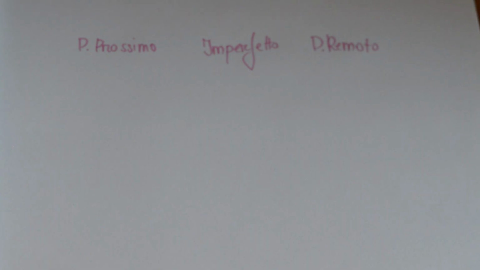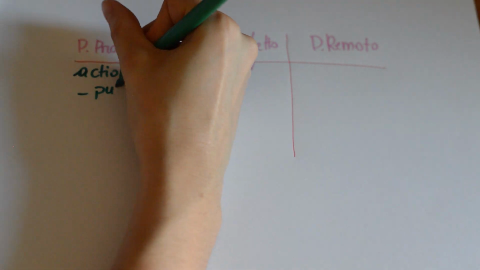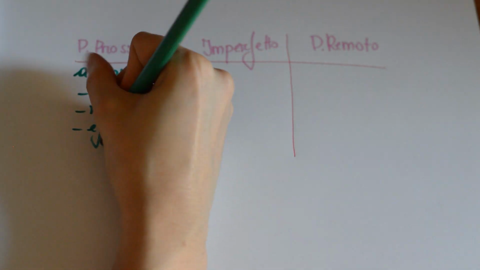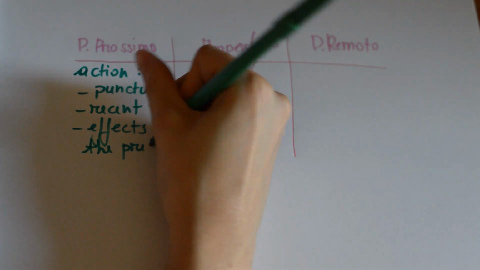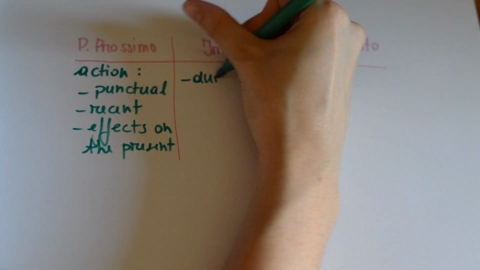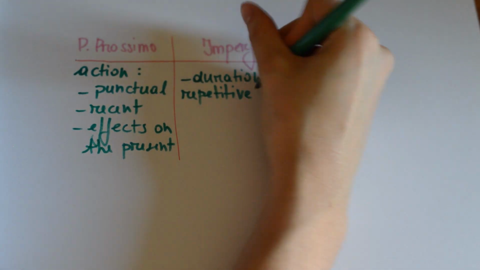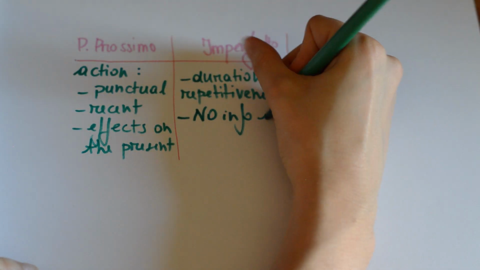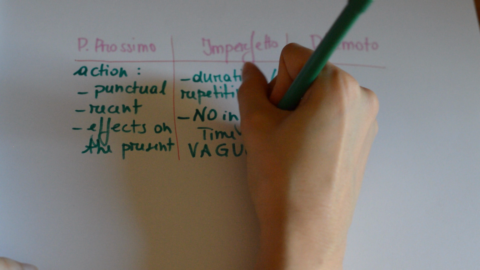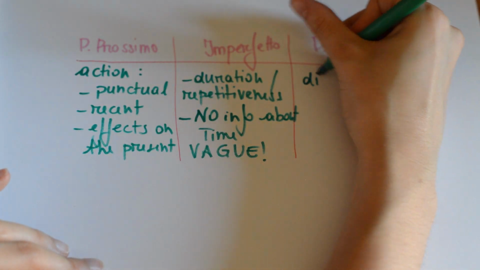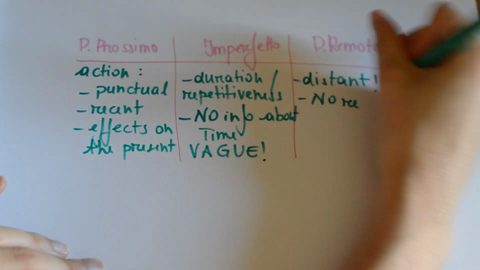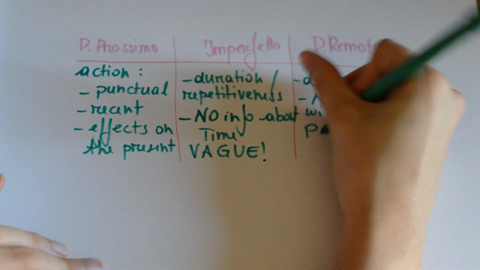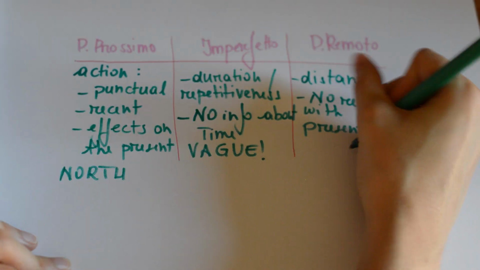So, to sum up, the Passato Prossimo will be used when talking about a punctual action that happened in the recent past and or has effects on the present. The Imperfetto conveys a different aspect of the action, its duration or repetitiveness, without info about a specific time, which makes it vague. The Passato Remoto refers to a more distant past that has no relation with the present. And remember where the Passato Remoto and Passato Prossimo are used the most.